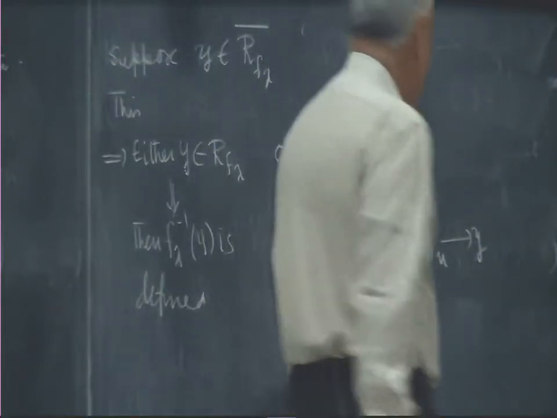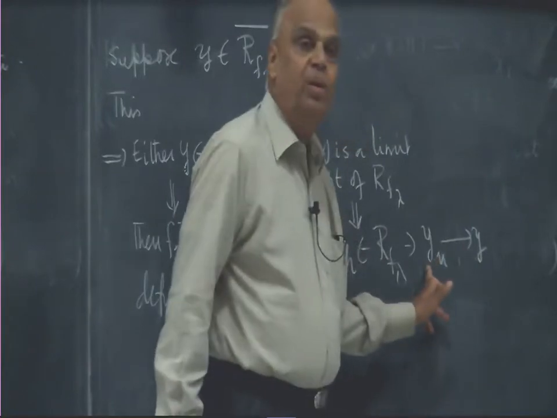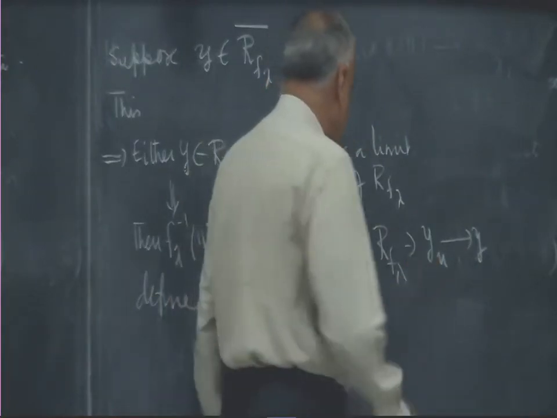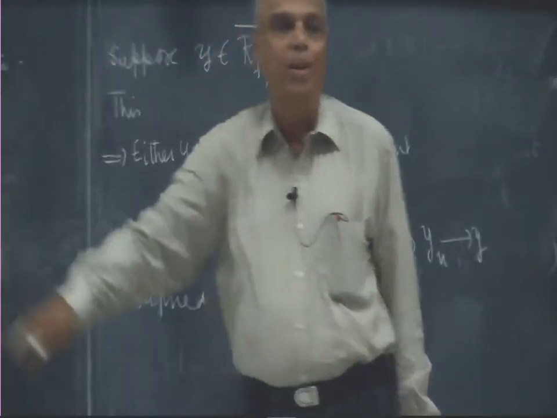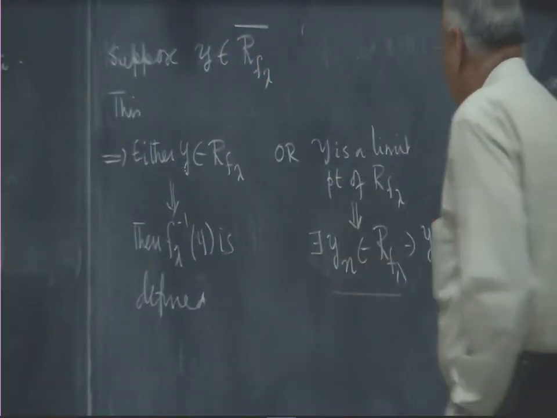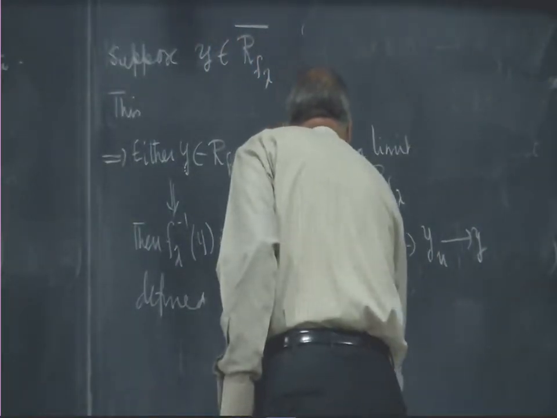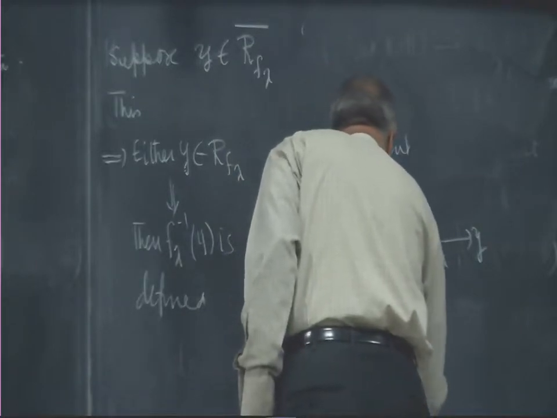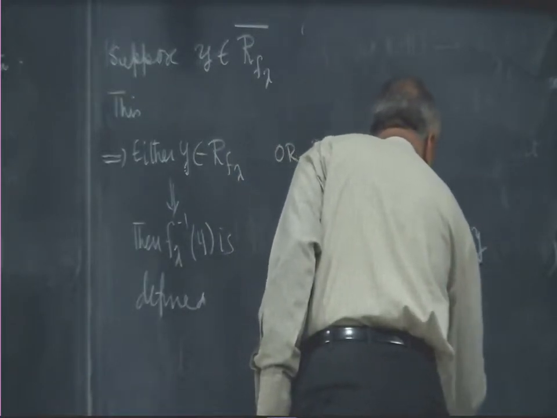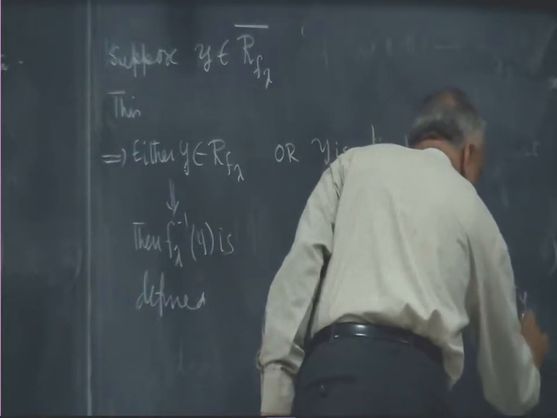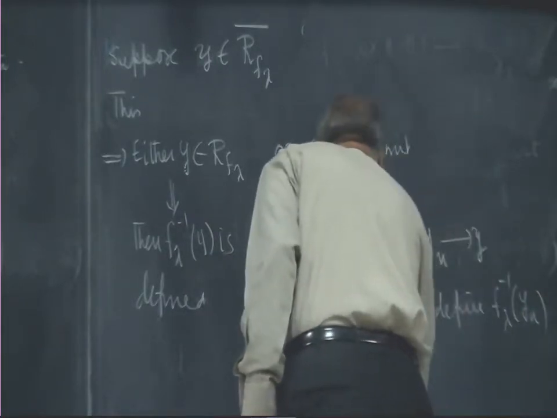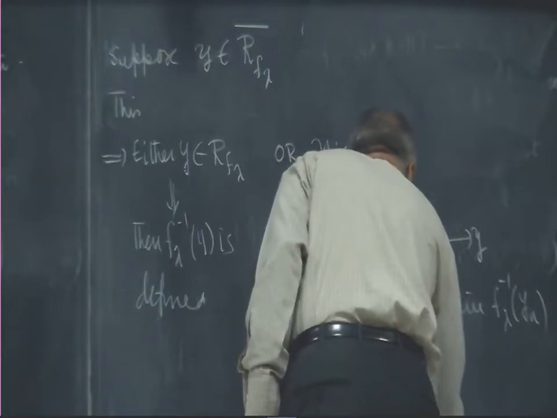Then you see, I do not know how to define this, but I know how to define the inverse here, because these fellows are all in the range. The moment somebody is here, I know how to define the inverse. So we know how to define f lambda inverse yn, because yn belongs to the range of f lambda.